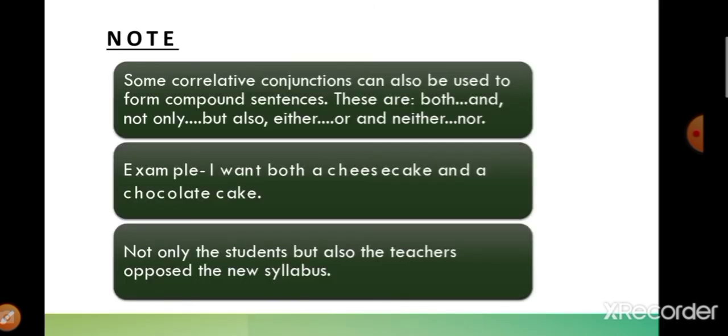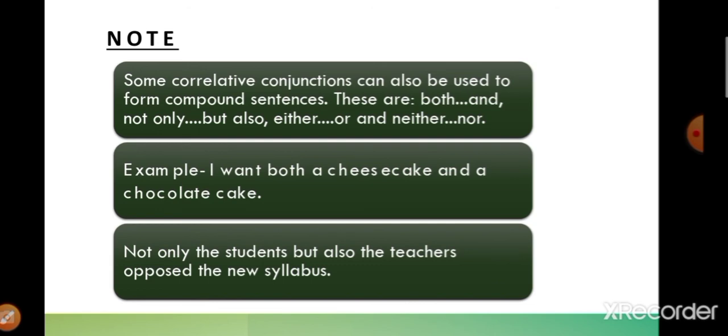Now some note points are there, that some correlative conjunctions can also be used to form compound sentences. Now what do we understand by a correlative conjunction? When two words are used together for joining sentences, that is known as a correlative conjunction.